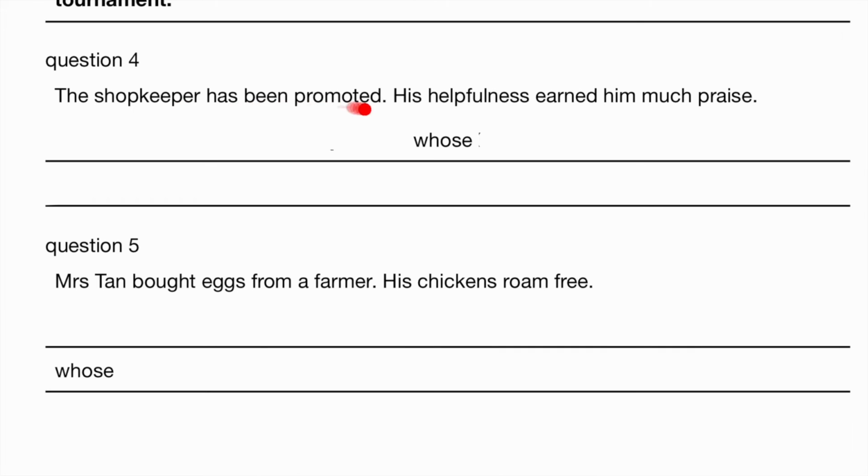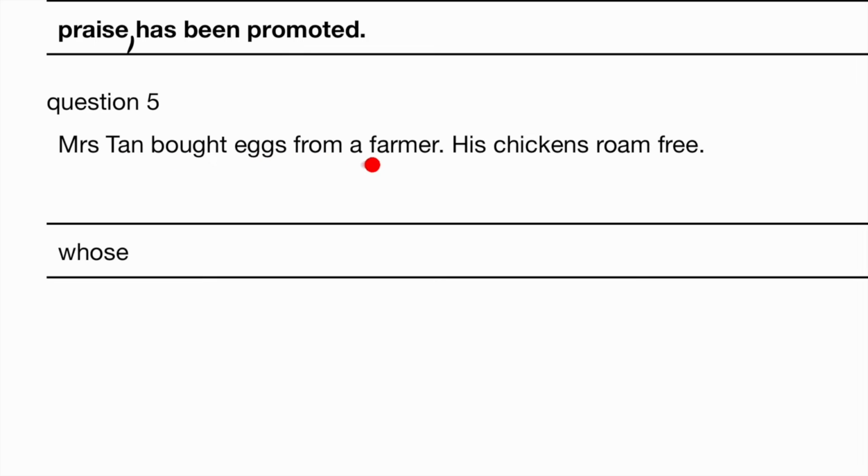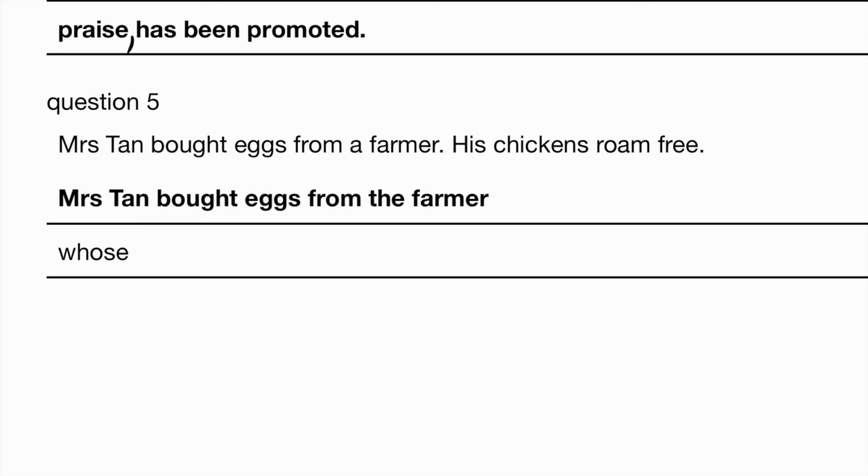The shopkeeper has been promoted. His helpfulness earned him much praise. So, the shopkeeper whose helpfulness earned him much praise has been promoted. This is fine even with 2 commas. Mrs. Tan bought eggs from a farmer. His chickens roam free. So the chickens belong to the farmer, yes? Mrs. Tan bought eggs from the farmer whose chickens roam free.